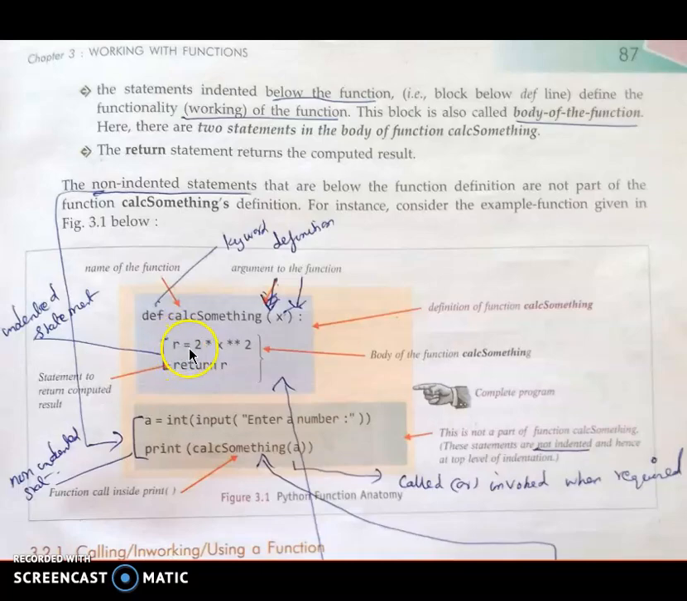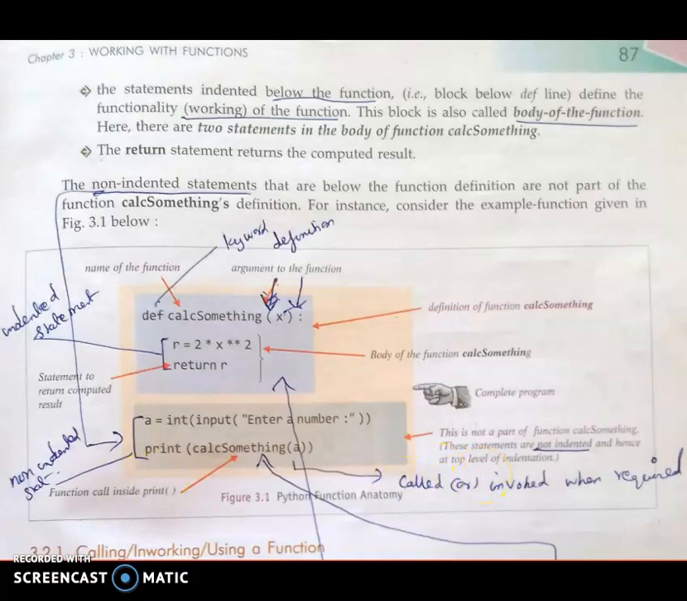So here, these two statements belong to the function. Indented statements are considered the body of the function. Then here, the non-indented statements belong to the main program. This is not a part of the function. These statements are not indented, hence they are called top-level statements.